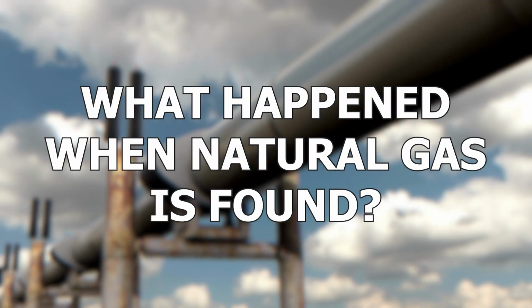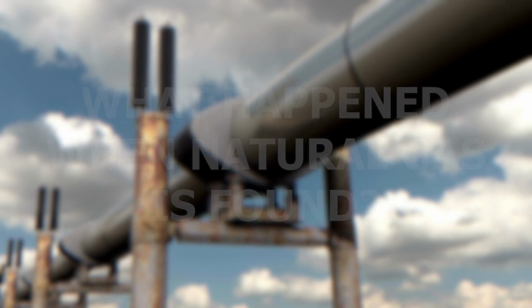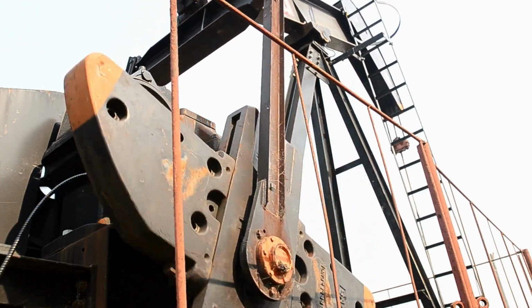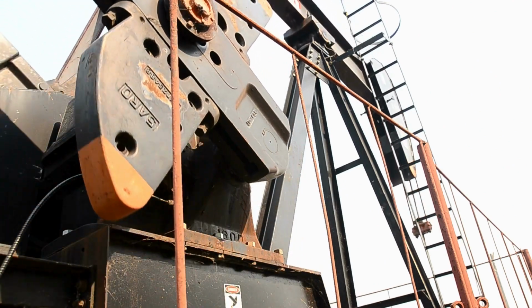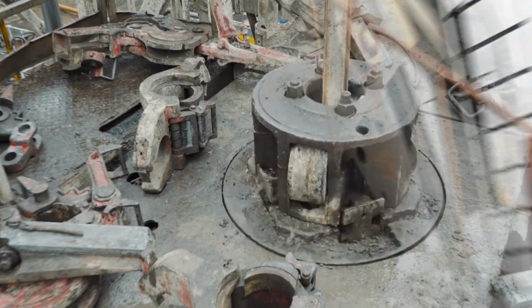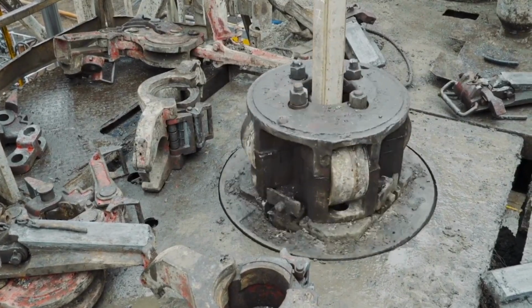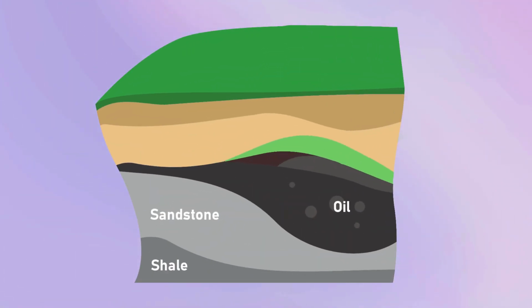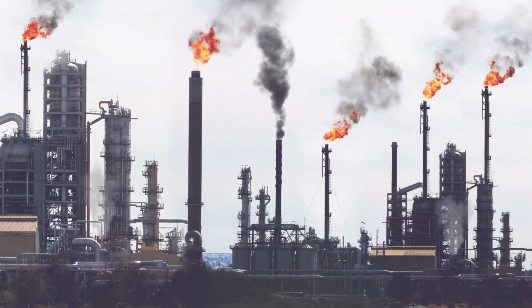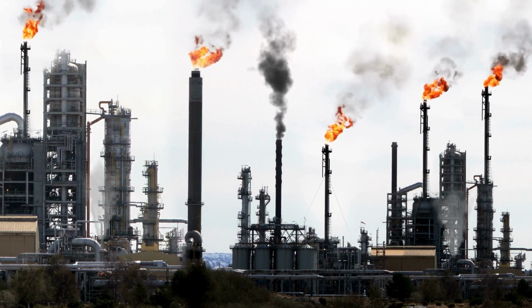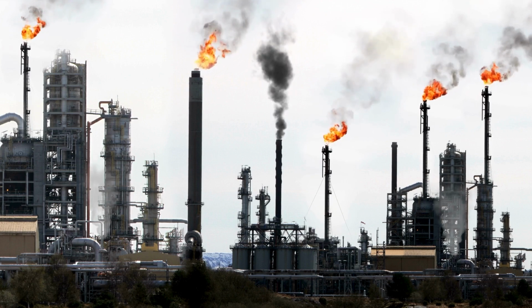The results of the test provide information on the quality and quantity of natural gas available in the resource. What happens when natural gas is found? If the results from a test well show that a geologic formation has enough natural gas to make a profit, one or more production or development wells are drilled. Natural gas wells can be drilled vertically and horizontally into natural gas-bearing formations. In conventional natural gas deposits, the natural gas generally flows easily up through wells to the surface.